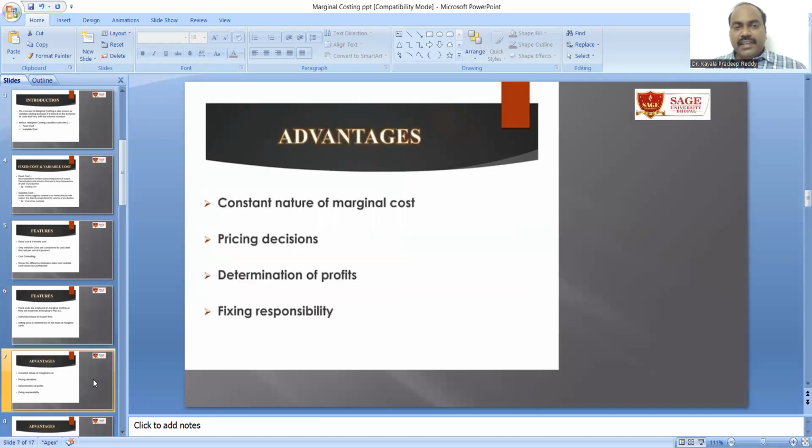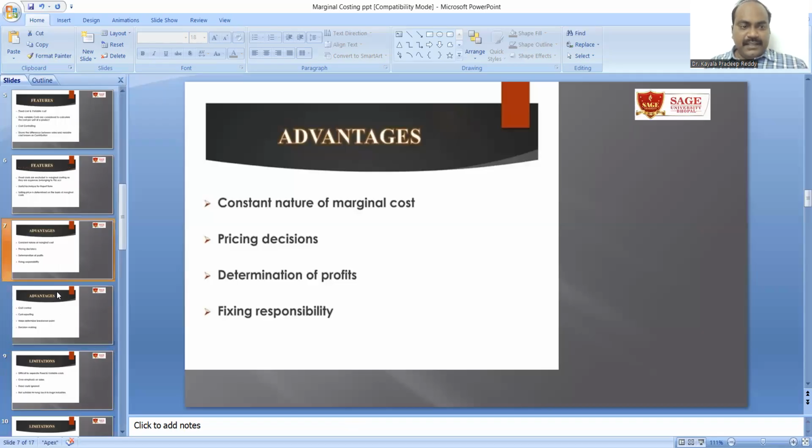With relation to the advantages of marginal costing, there is the constant nature of marginal cost. Pricing decisions can be taken, determination of profits can be done, and responsibility can be fixed. So that your output of production can be constant irrespective of the size of the product, nature of the product, and the quality of the product, so that you can come to some conclusion what should be the cost of the product. So that's why marginal costing helps us.